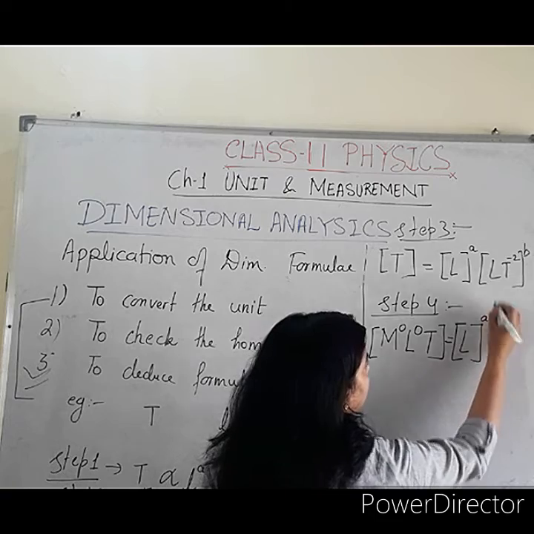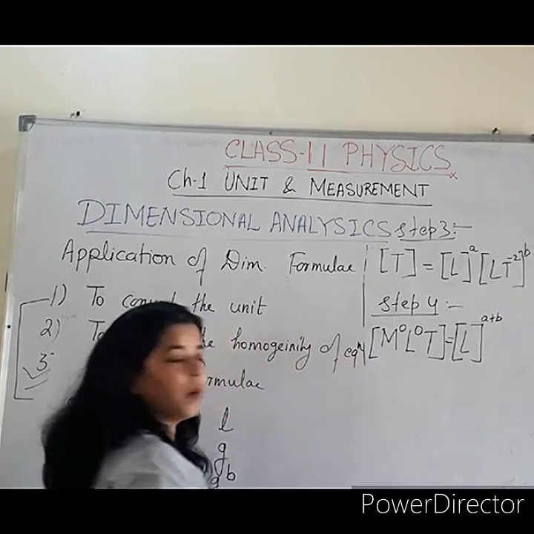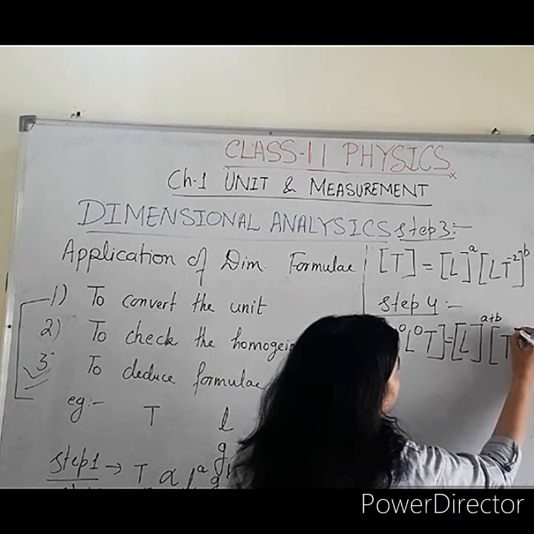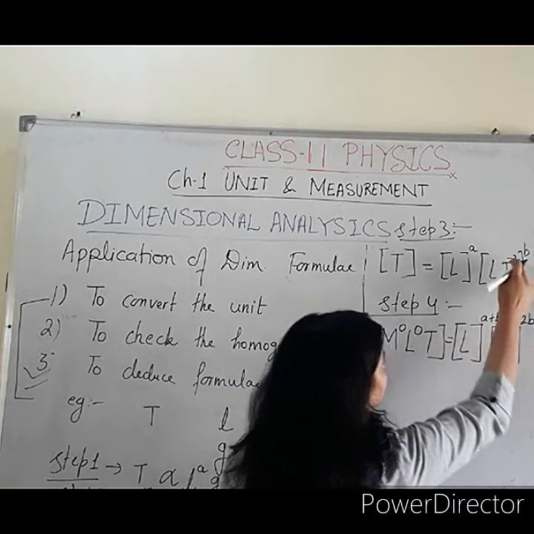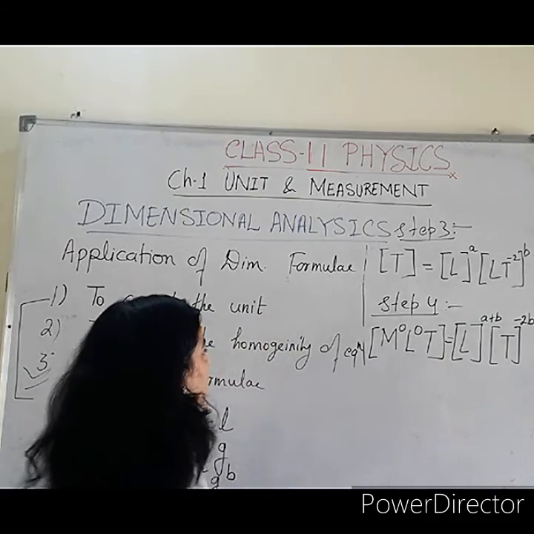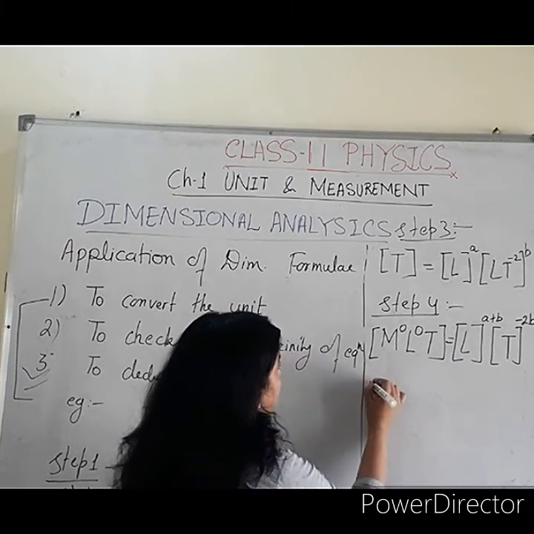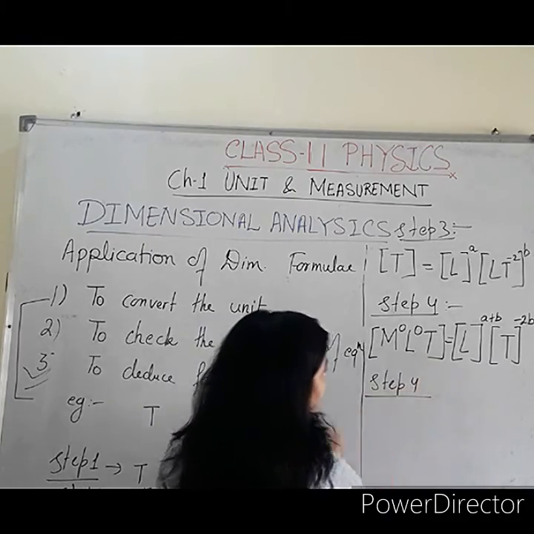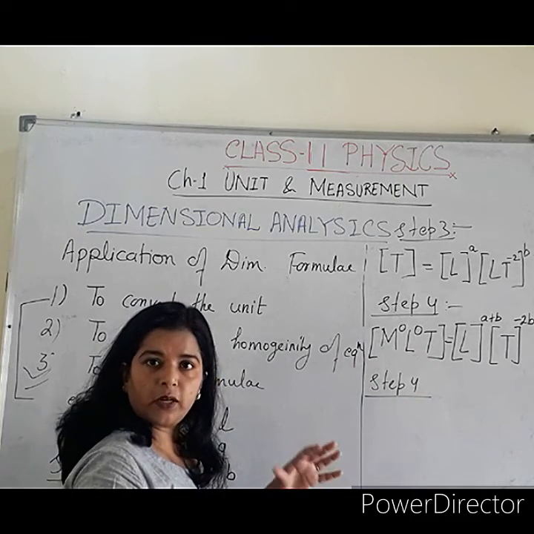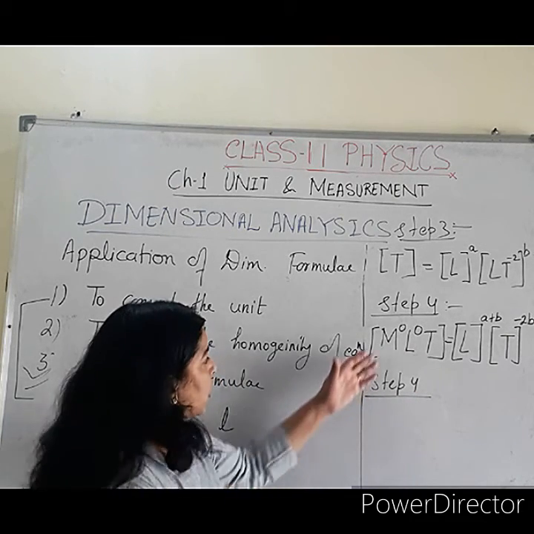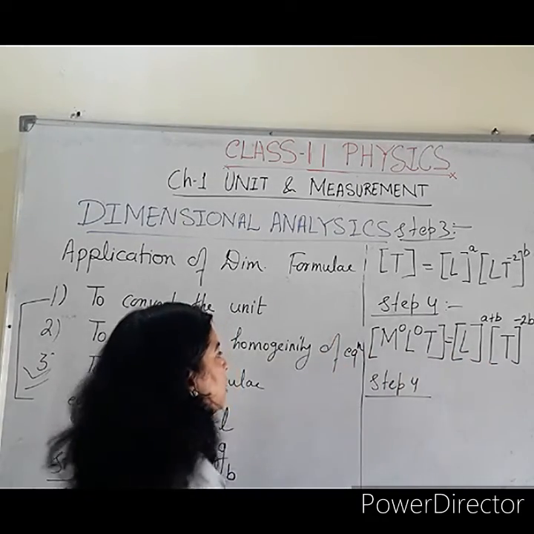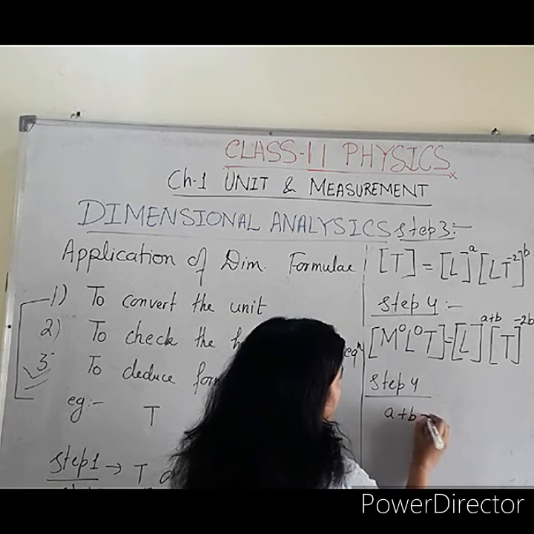So we will write L to the power A plus B. Powers are added up in a product. So A plus B. Afterward, the second one is T to the power minus 2B. Here no other term is given for T, so T to the power minus 2B. Now compare, this one is step number 5. Compare the terms which are similar and calculate the power. Compare the power terms of similar dimensional value in left hand side and right hand side. So power terms A plus B is equal to 0.